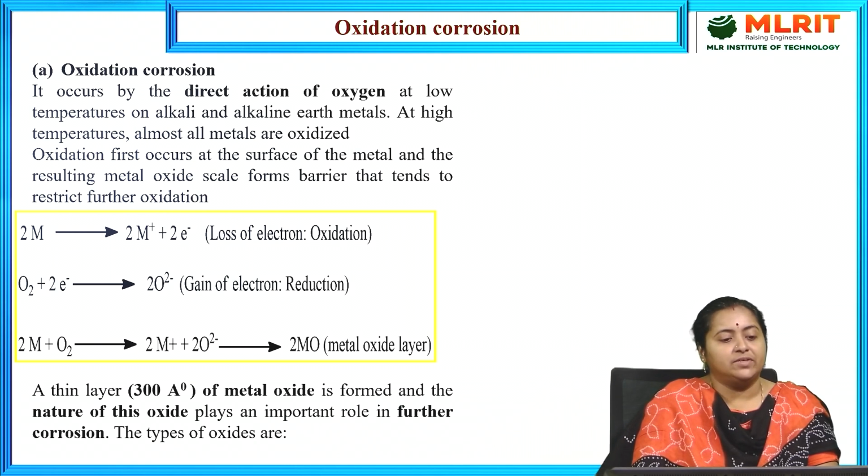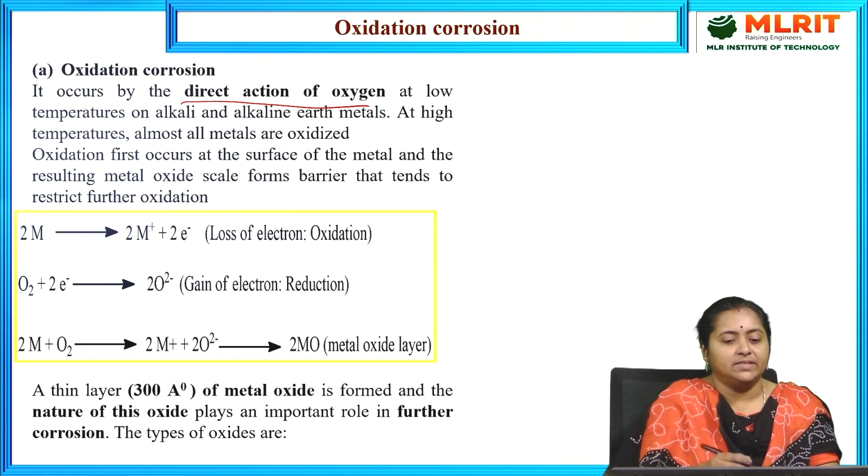In this type of corrosion, the reaction takes place purely due to the attack of atmospheric oxygen directly on the metallic surface. This occurs by the direct action of oxygen at low temperatures on alkali and alkaline earth metals. At higher temperatures, almost all the metals are involved in oxidation. At low temperatures, if oxygen attacks the metallic surface, we can expect metal oxide layer formation. At high temperature, almost all the metals will be oxidized. That means they are involved in oxidation. As a result, a metal oxide layer will be formed.